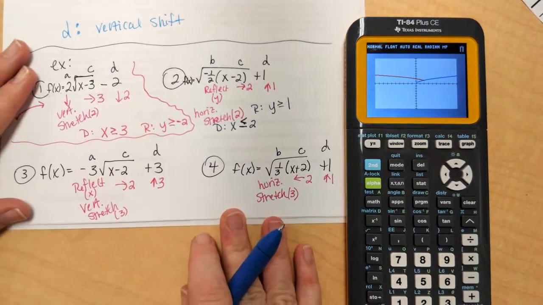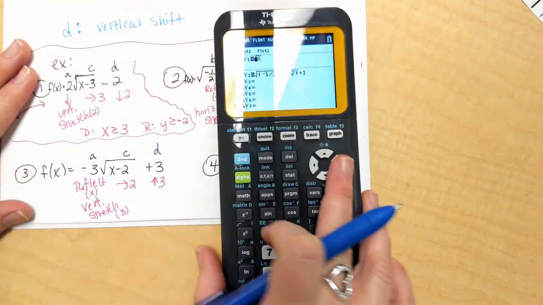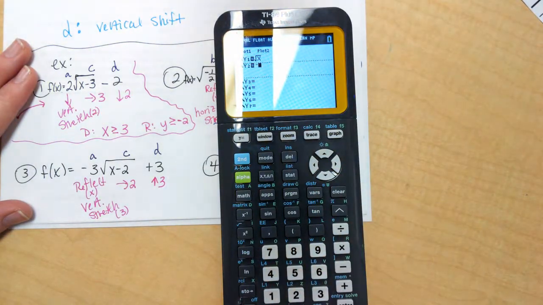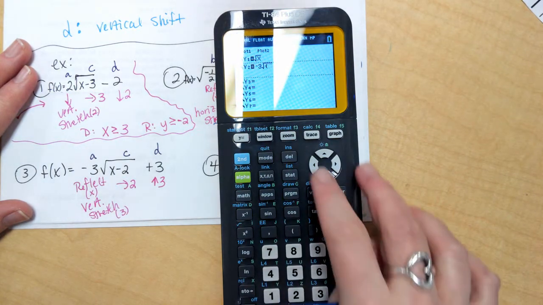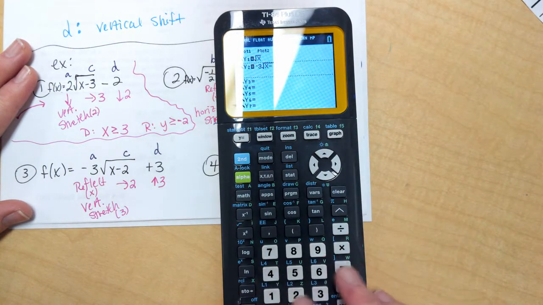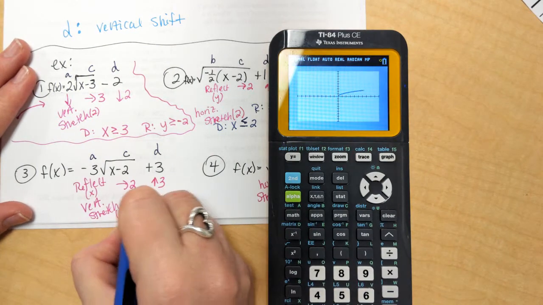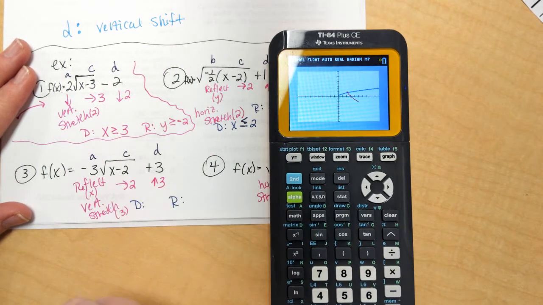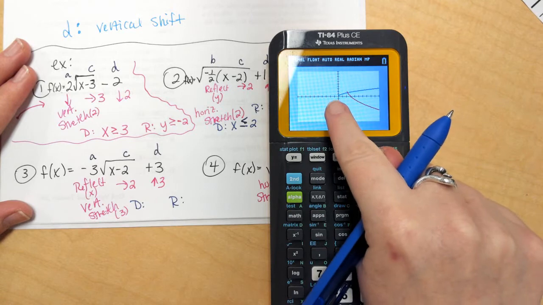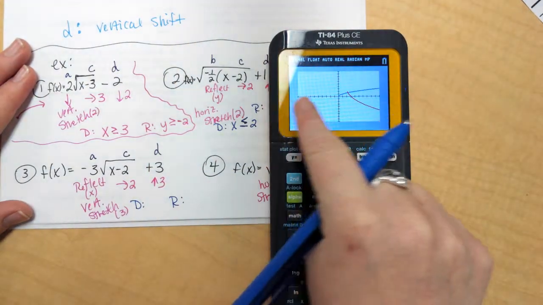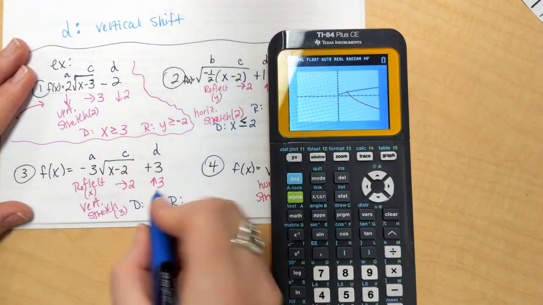Okay, the next graph. Again, you can plug these into the calculator to look at them, especially on the final exam. Okay, so I have this function typed in. I need domain, and I'm going to need range. Domain, left to right, the first x value I see is 2.